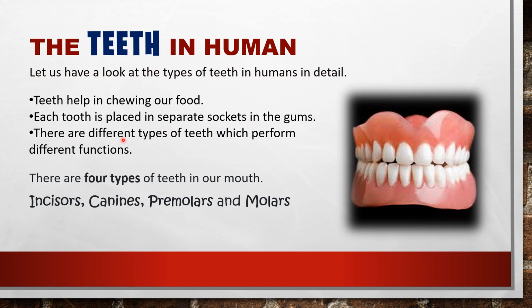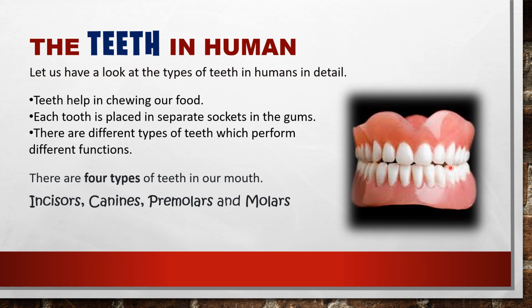There are different types of teeth which perform different functions. When you look at this picture, you can see that each tooth is different in its size and shape. They have different functions, which we will study in detail.